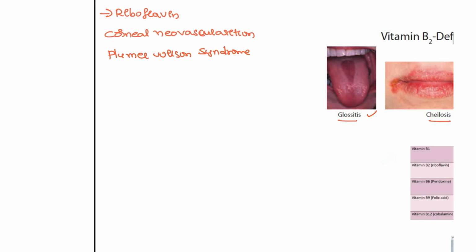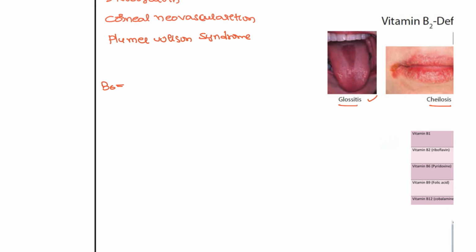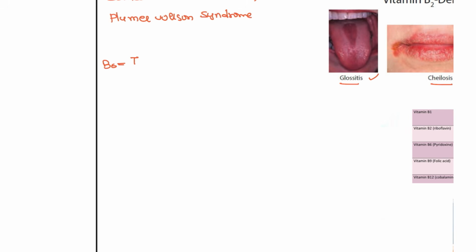Next, coming to B6 deficiency. B6 is important for transamination. It has been asked in a recent AIIMS examination also. The causes are that it is associated with TB drugs, and it can be associated with genetic deficiencies, right?